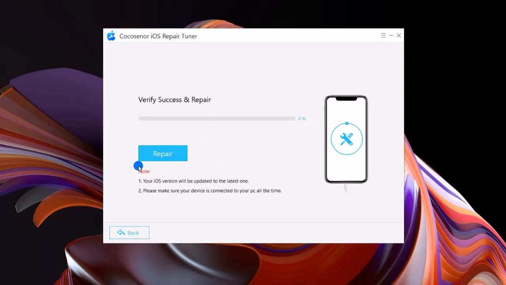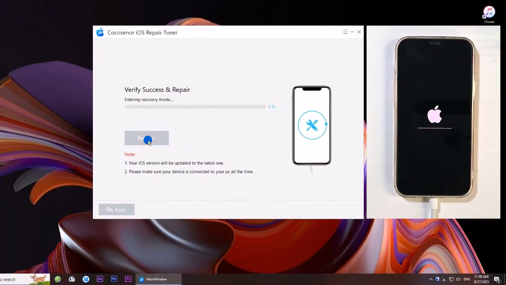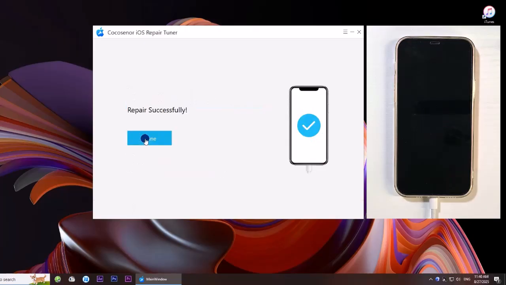Now click the Repair button to fix your iPhone error. Congratulations! Your iPhone is returned to normal now. That's all.